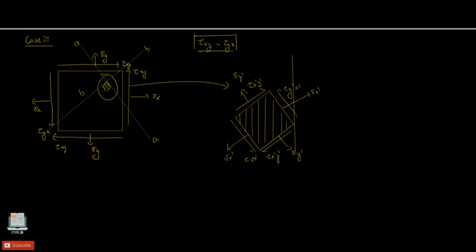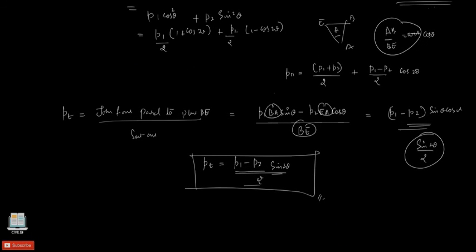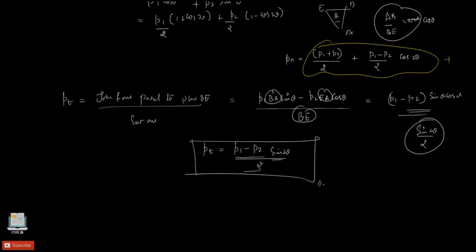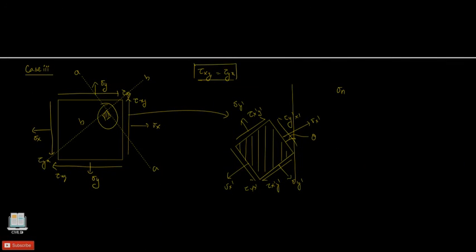So this angle is theta. Now remember, earlier we had calculated sigma n in the previous case. It is just that, with this same formula, we have to add tau x dash y dash, which are acting normal and perpendicular to the plane, by resolving them into the required components.